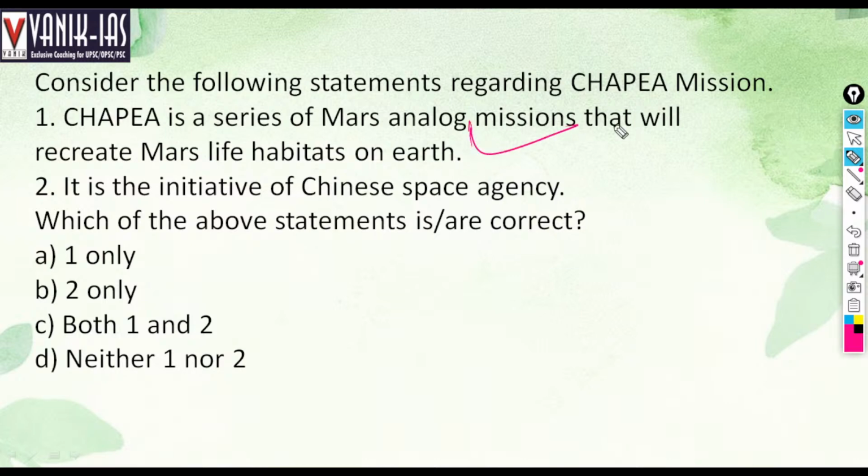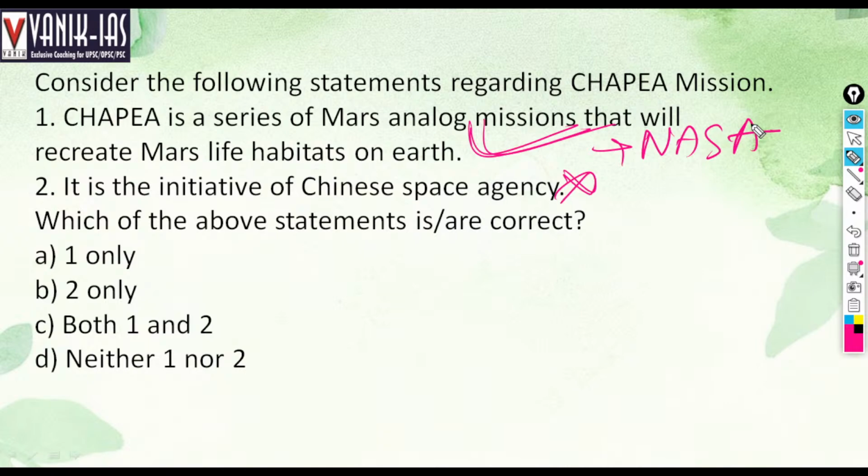This is right. One is right. It is an initiative of the Chinese Space Agency? No. It is an initiative of NASA. So this mission will provide various information that will help determine whether there are any life forms or not, and whether any application can be made in case of our healthcare or performance.